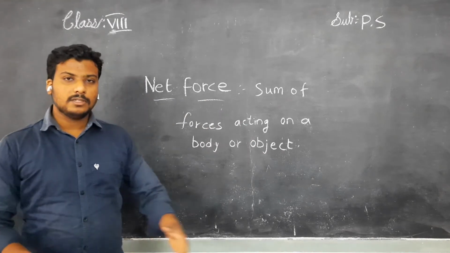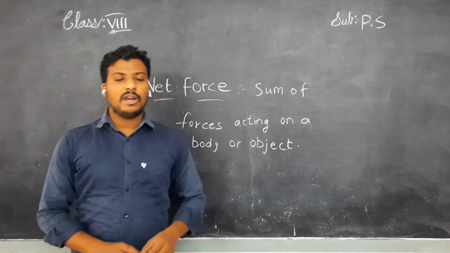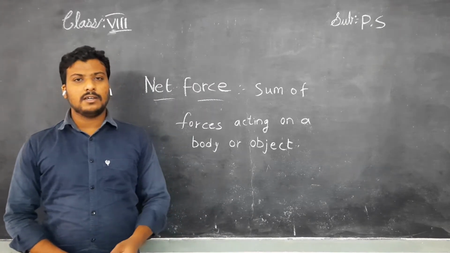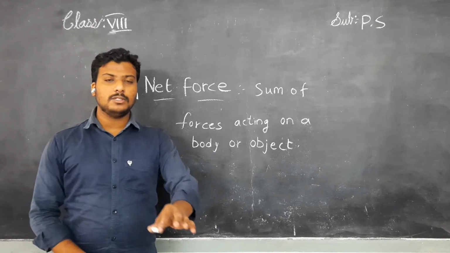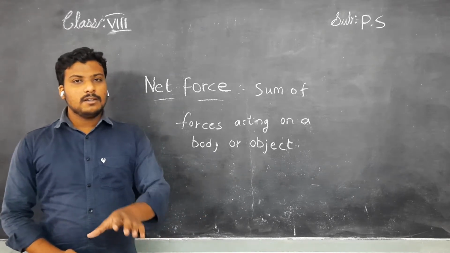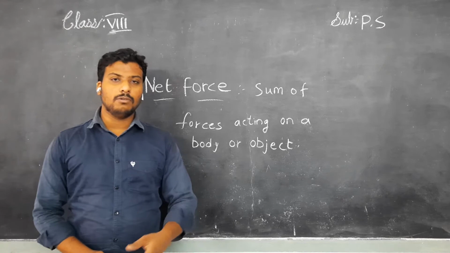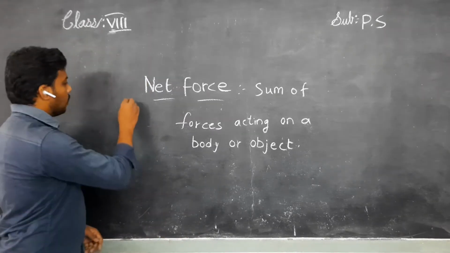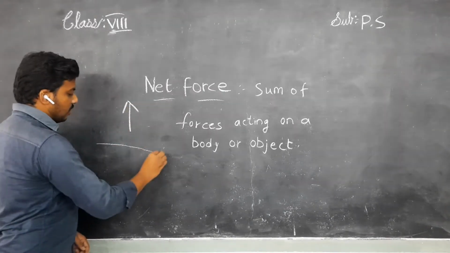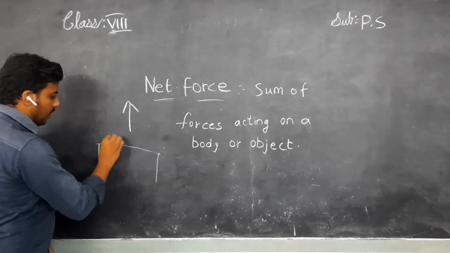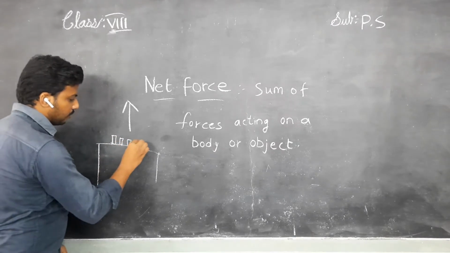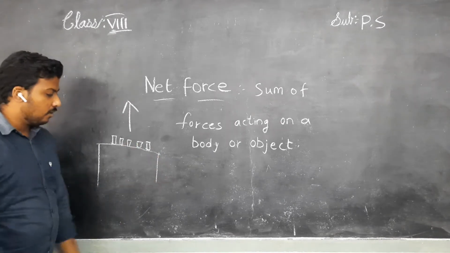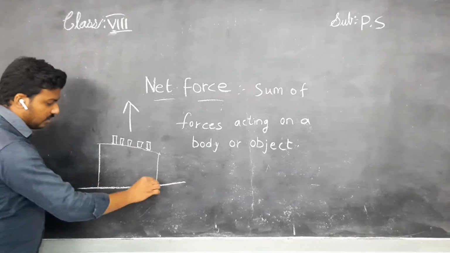See, children, keep a table on the ground. Right now, on the table, you put any object like pen, paper, eraser, chalk piece, whatever it may be. You place all these objects on the table. Children, they are not falling down because the table supports all these objects upward. This is a table, children, and these are all the objects lying on the table right now. This is the surface, means ground.